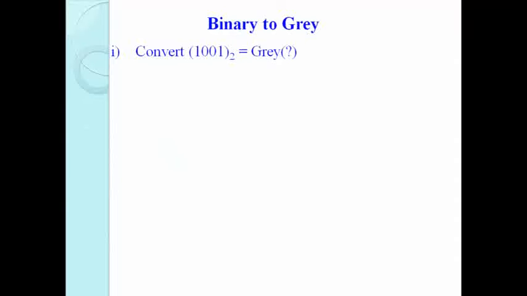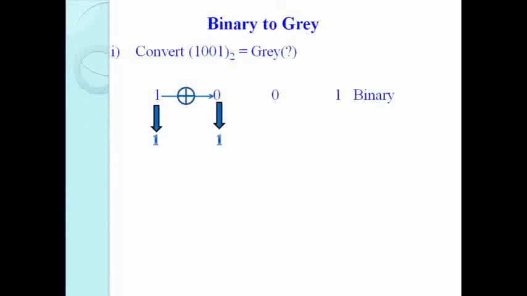Now here is one example of binary to gray conversion. Convert 1001 binary to gray code. The property says the first bit is exactly equal to the MSB of the gray code. Now the first bit XOR with the second bit of the binary number is equal to the second bit of the gray code. 1 XOR 0, output is 1.